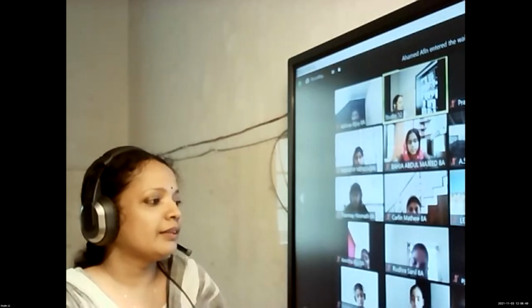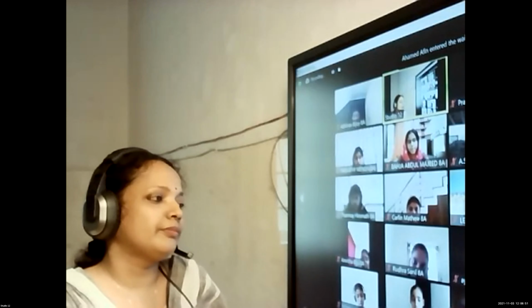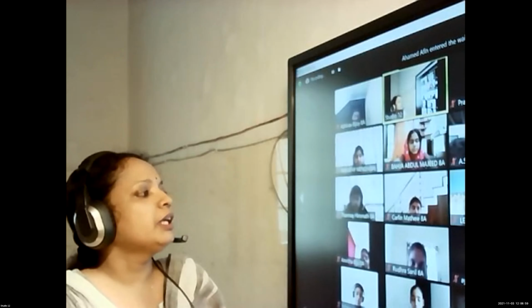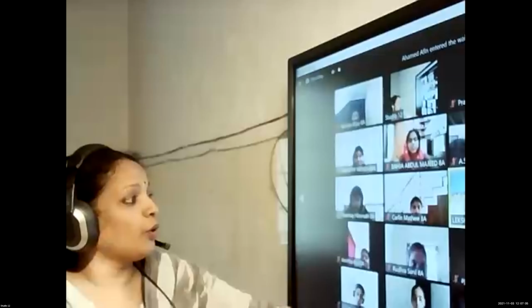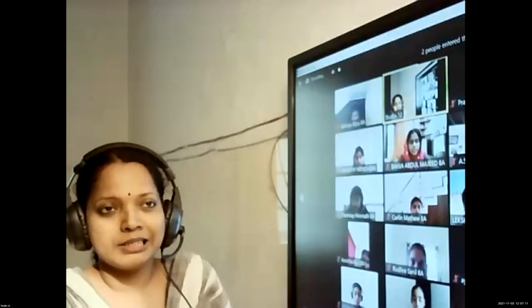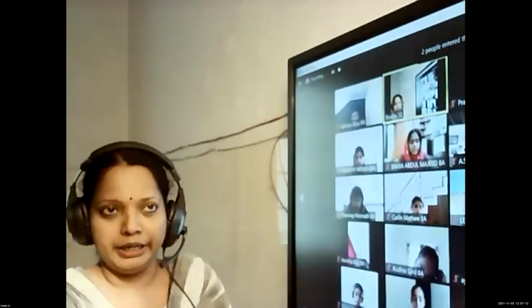Citrus canker. Where you are looking? Citrus canker. Good. Now, one more disease we learned. What was that? Lakshmi Chandra, the viral disease. Rust of wheat, ma'am. Viral disease. Just now we told about rust of wheat. Viral disease. Ma'am, yellow vein mosaic of bindi or okra or lady's finger.